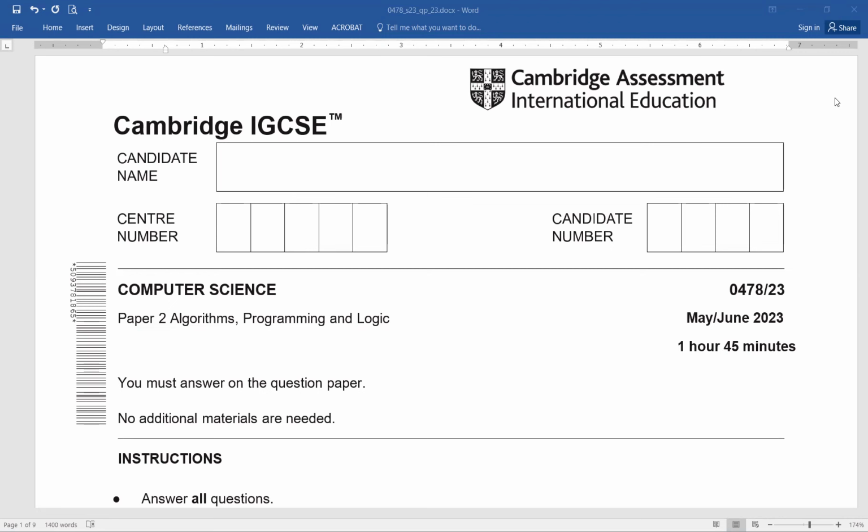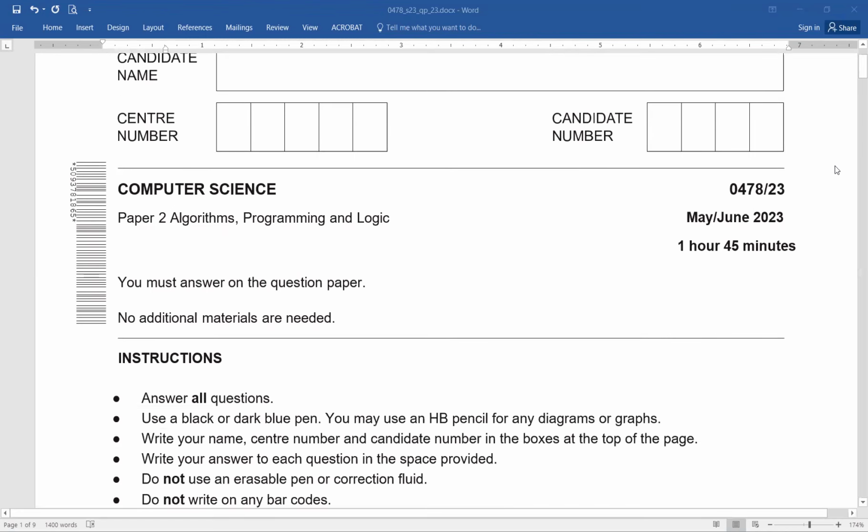Okay, children, we are here again with one more paper. This is paper 2, Computer Science, Algorithms, Programming and Logic, 0478. It's IGCSE paper 2-3 of May-June 2023. The paper duration is 1 hour 45 minutes. You have to answer on the question paper. No additional materials are needed.